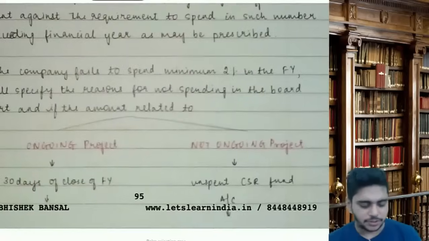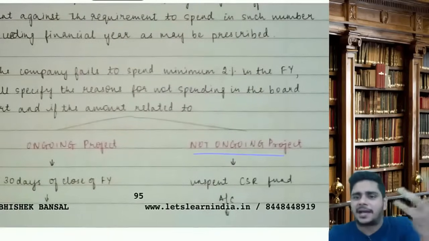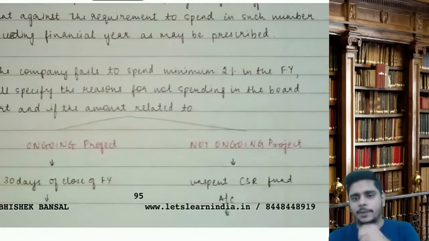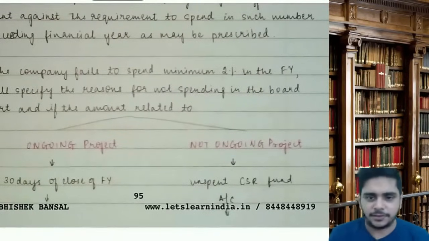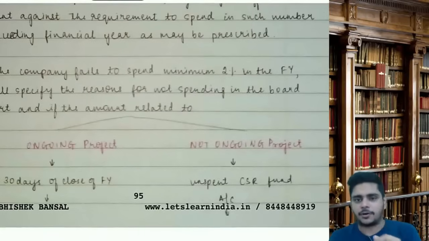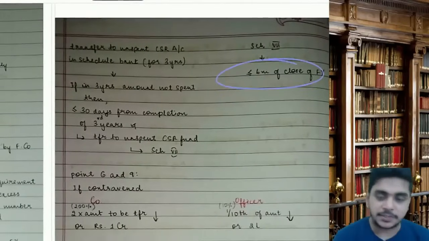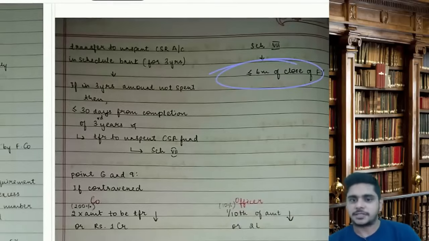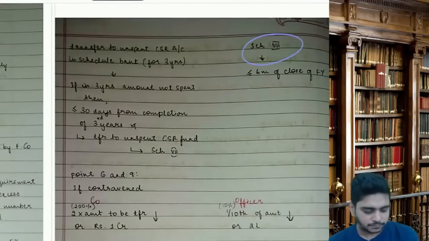Here, if it is not related to any ongoing project, we were distributing blankets but we could not get any poor people. Whatever is the unspent CSR amount, you will transfer it to the unspent CSR fund within 6 months from the close of the financial year. This CSR fund is as per Schedule 7.